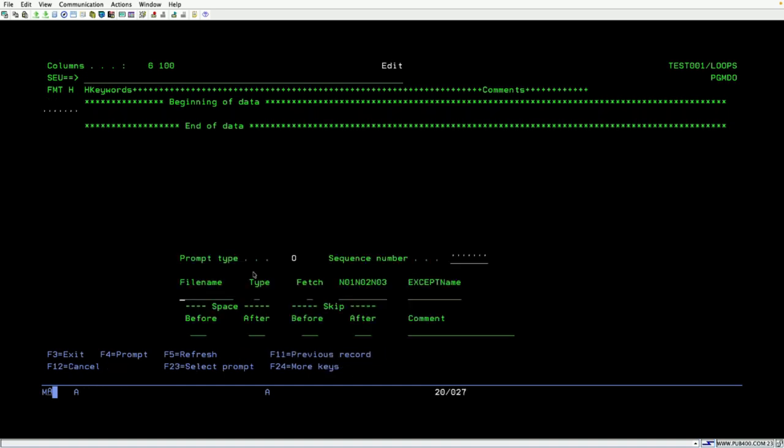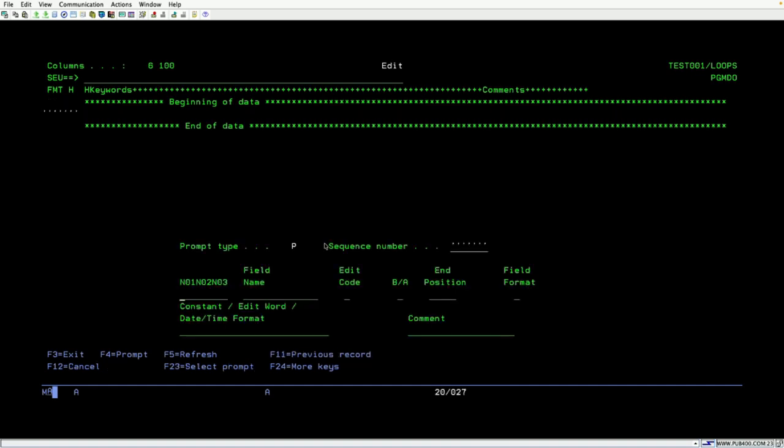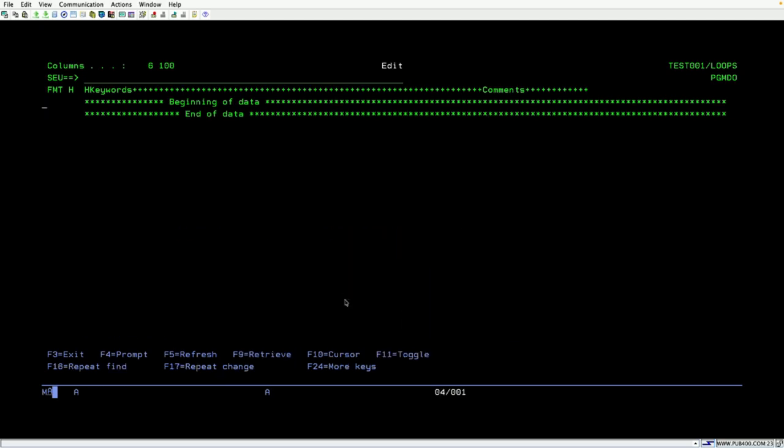So next, the O spec. Here you can see the prompt type, and here you can give the file name. So this is the O spec. And what is the P spec? P, I think, is for prototype definitions. You can mention the field name and all those things; this is prototype related. So this is how you can use the specifications.